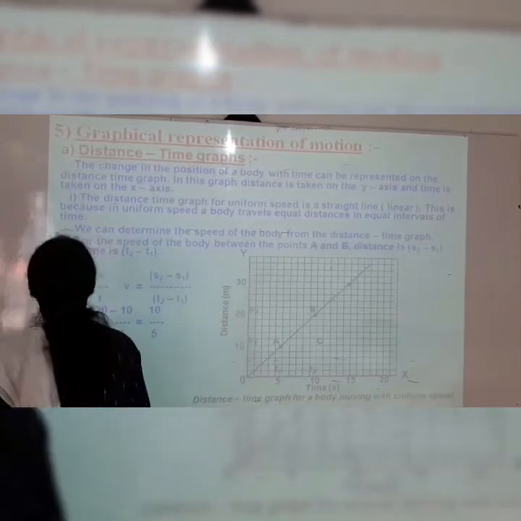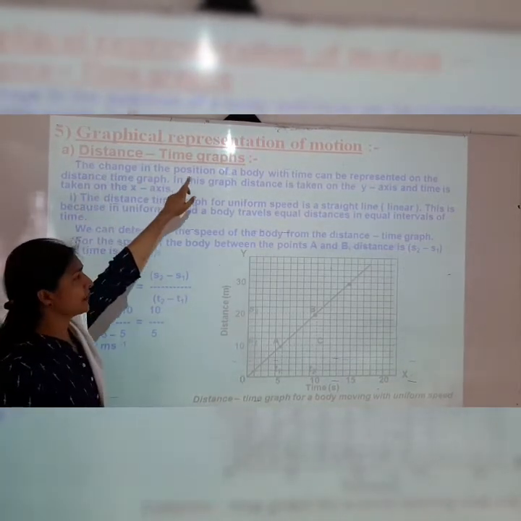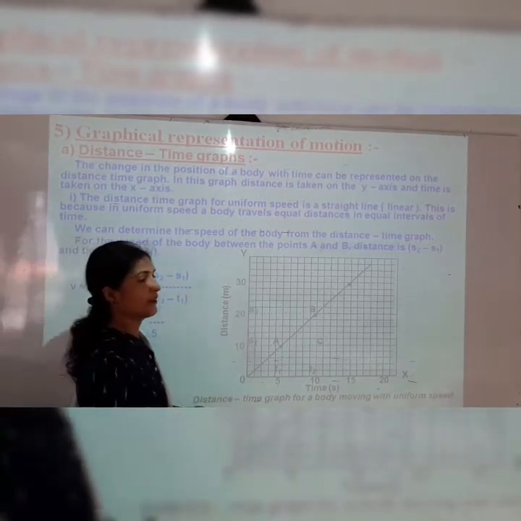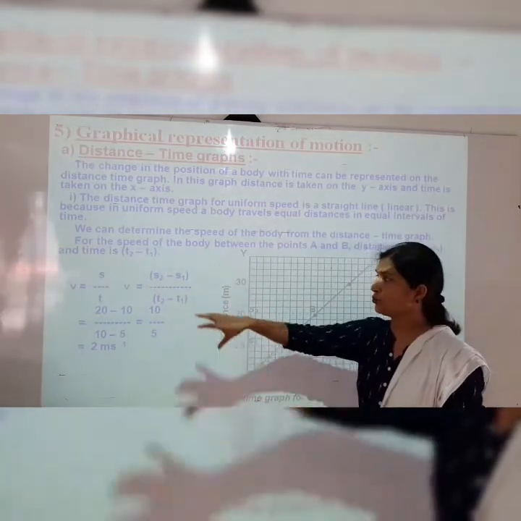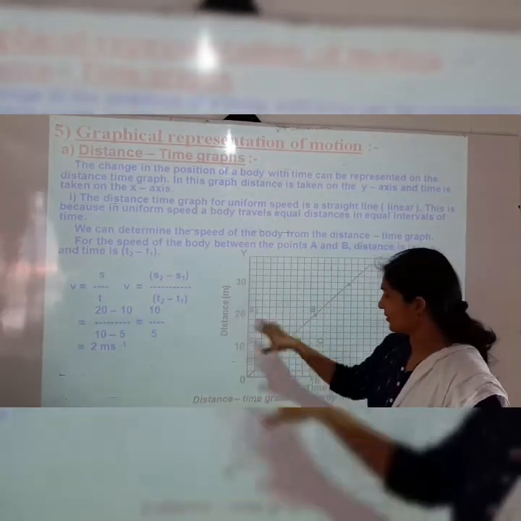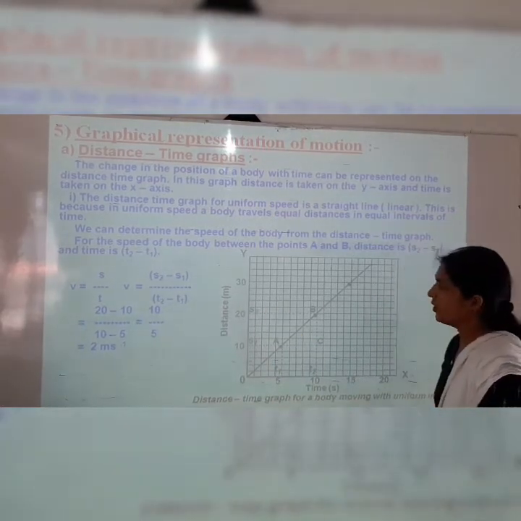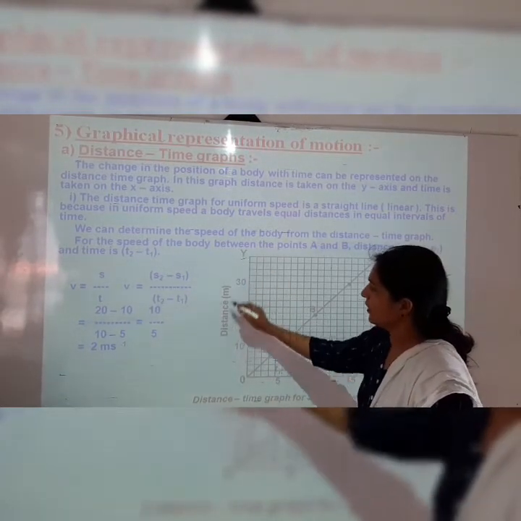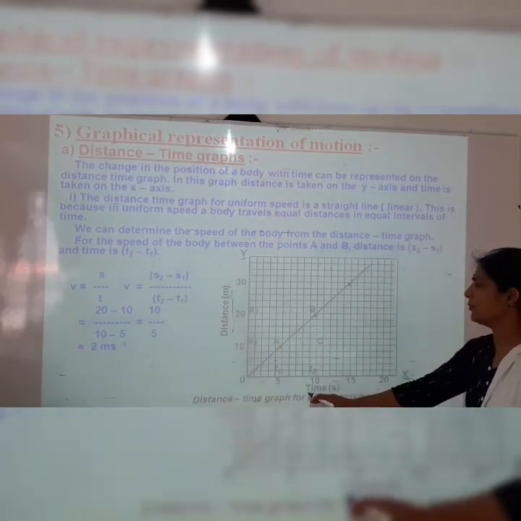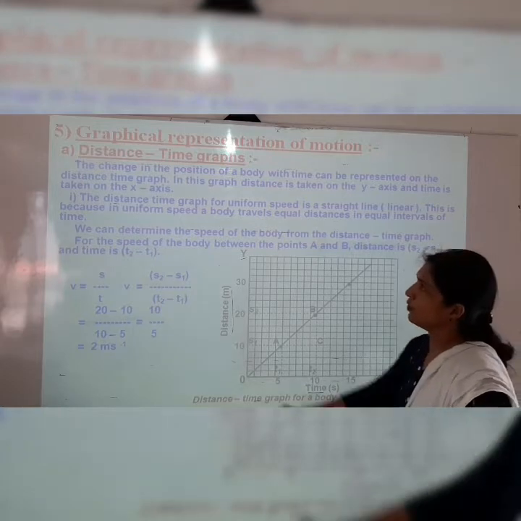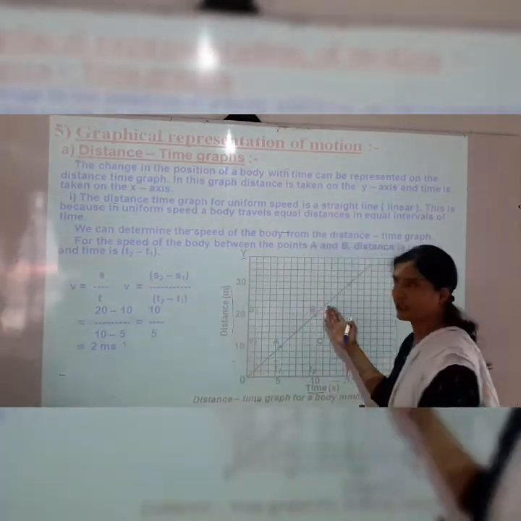Next term, graphical representation of motion. Here you can see a distance time graph is shown. So how can we represent motion by a graph? How is the graph helpful to show the motion? Now here a distance time graph is shown on the graph paper. This is the format of graph paper where on the y-axis distance is shown and on the x-axis time is shown. It is called a distance time graph.